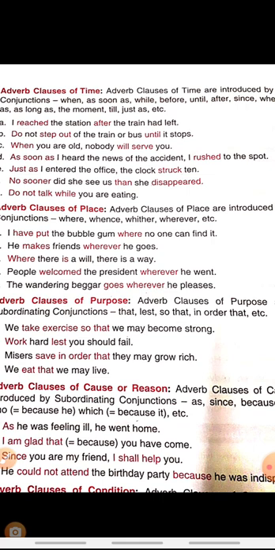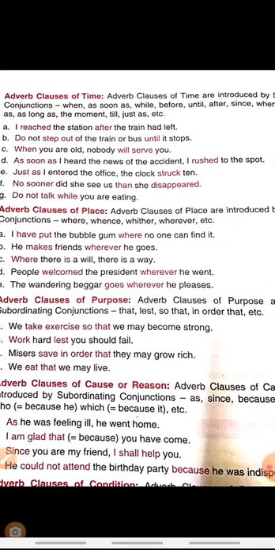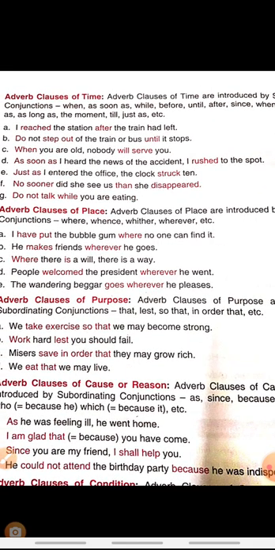Why do we take exercise? It answers the question why, purpose. So that we may become strong. Work hard lest you should fail. We eat that we may live. So so that, lest, that, these are the words we use to start an adverb clause of purpose, right?